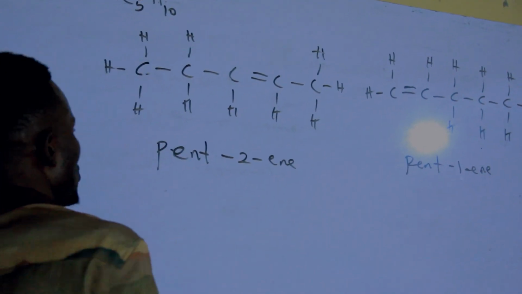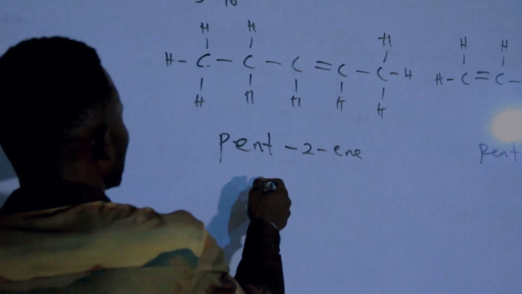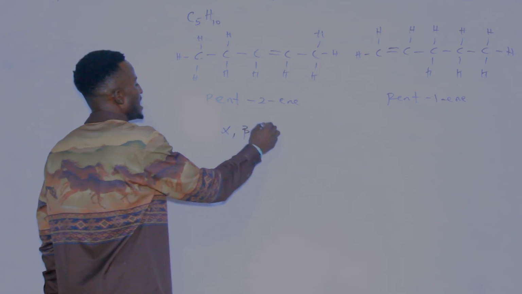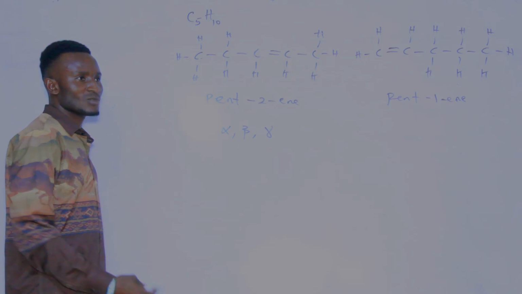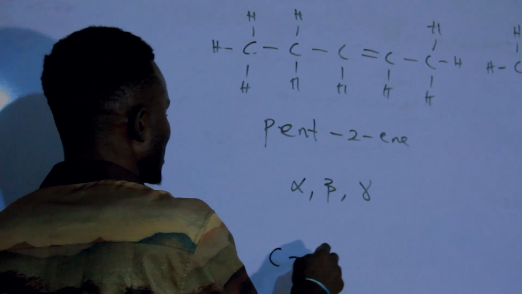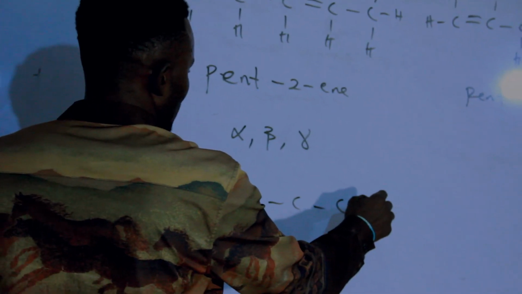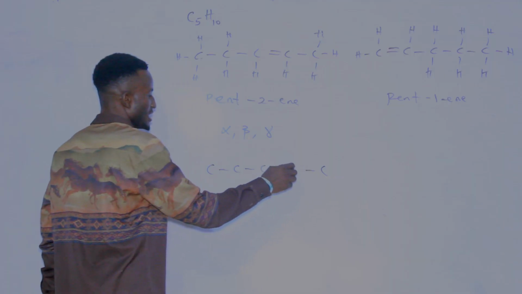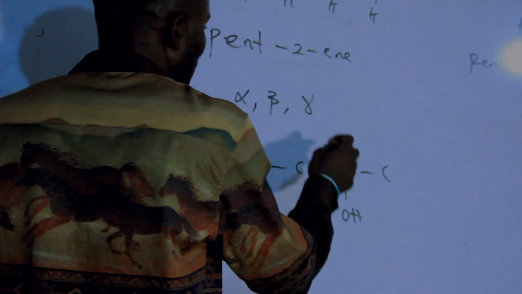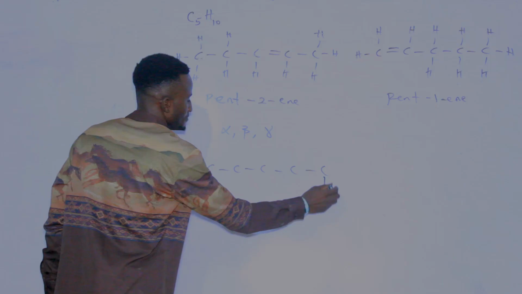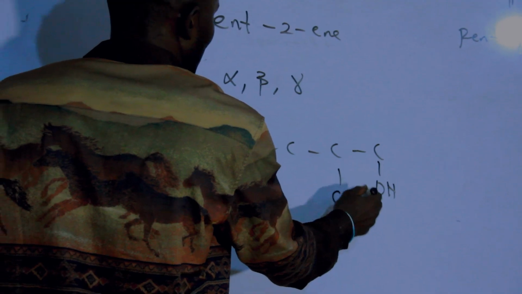At the same time, we can have positional isomerism in terms of alpha, beta, and gamma. For instance, you can have something like this. If you have OH here, and you have a methyl here, CH3.